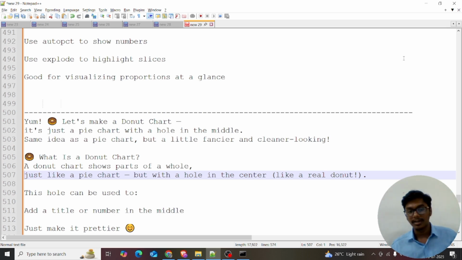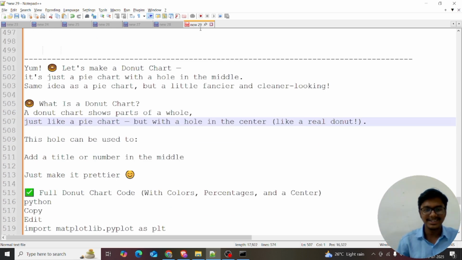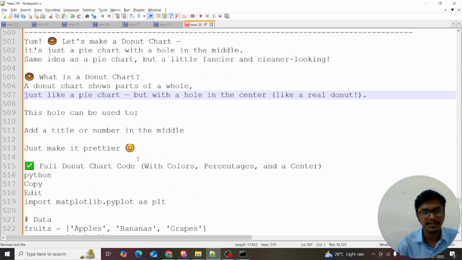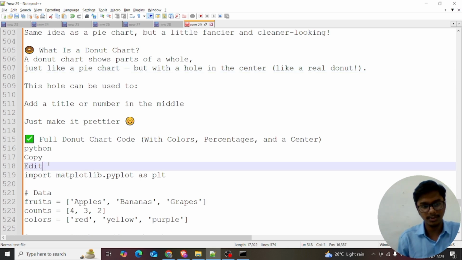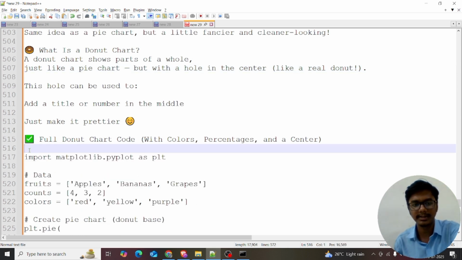And what is a donut chart? A donut chart is a part of the whole, but with a hole within the center of the circle. This hole can be used to add a title in the middle. It just makes it prettier. It is similar to a pie chart, but if you want a prettier look, you can do it with this.